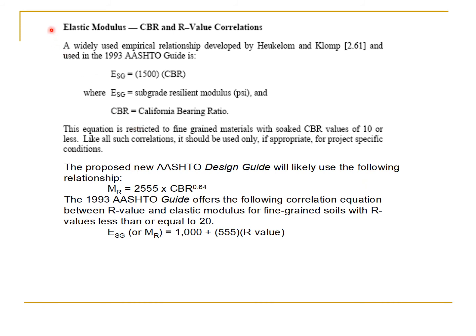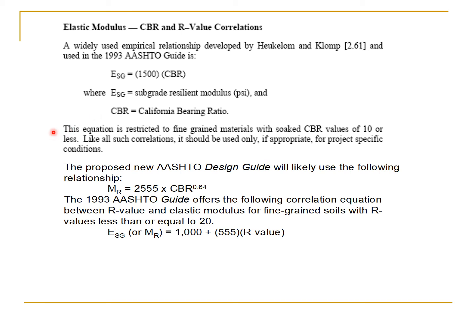So, elastic modulus, CBR and R value correlations. A widely used empirical relationship is this one, and here you can see 1500 times CBR gives E sub SG, where E sub SG is the subgrade resilient modulus in psi, and CBR is the California bearing ratio.